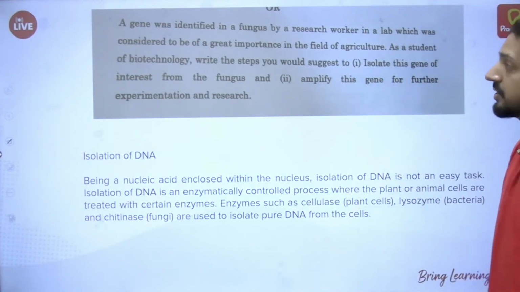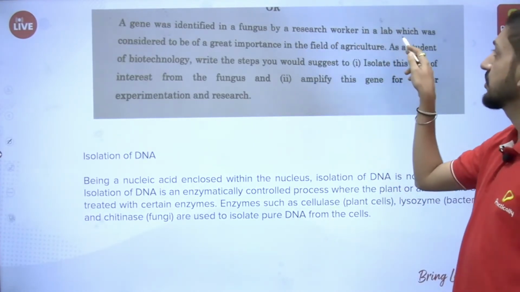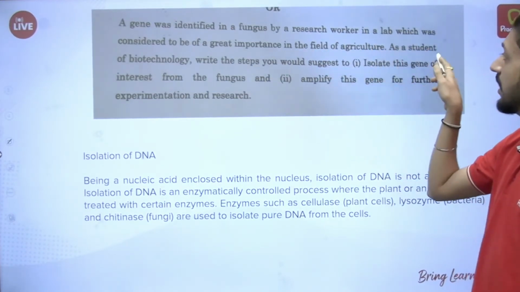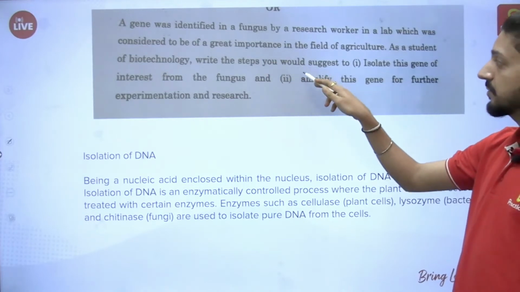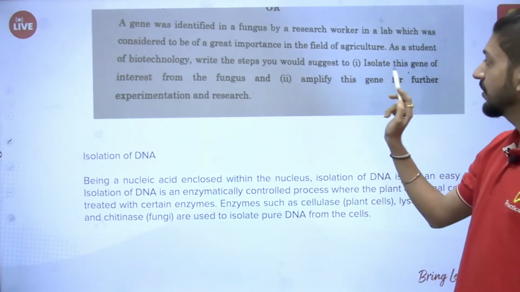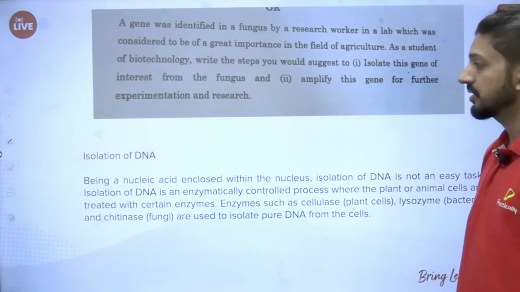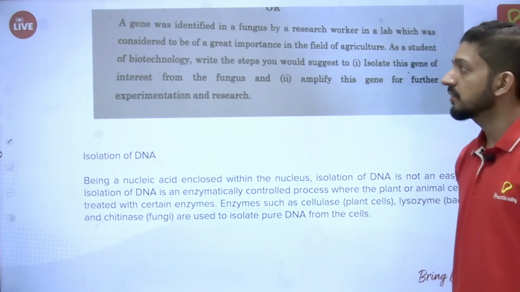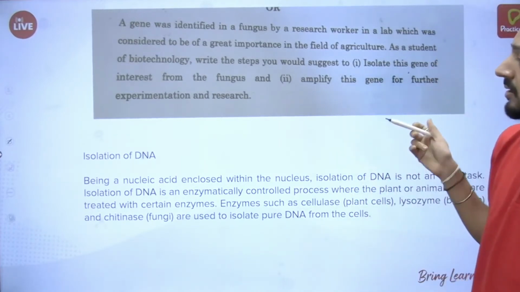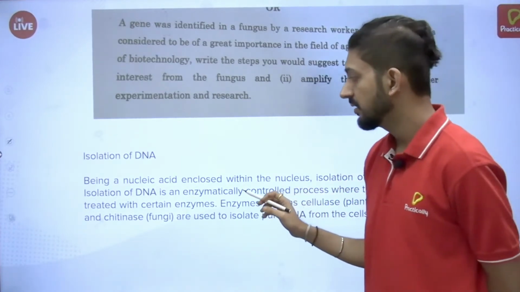A gene was identified in a fungus by a research worker in a lab which was considered to be of great importance in the field of agriculture. As a student of biotechnology, write the steps you would suggest to isolate this gene of interest from the fungus and amplify this gene for further experimentation and research. So what are the steps? Simple. We have to write the steps of recombinant DNA technology. First is isolation of DNA.